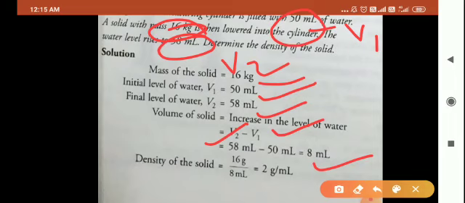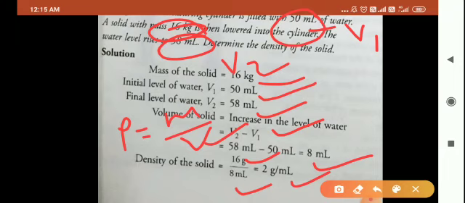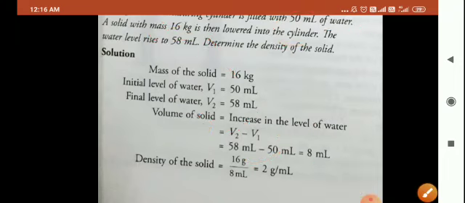Therefore, density of solid is equal to, you know the formula, density is equal to mass upon volume. What is the mass of the solid? 16 gram. Volume of the solid, 8 ml. Therefore, after dividing, you get the density 2 gram per ml. Children, I think it is clear to you.